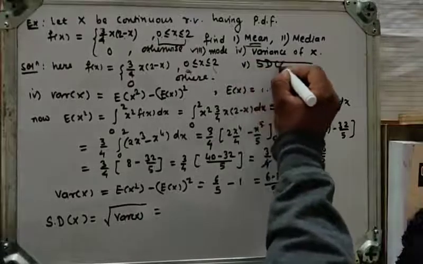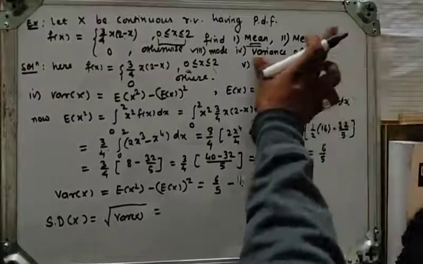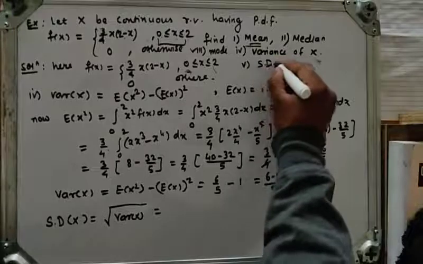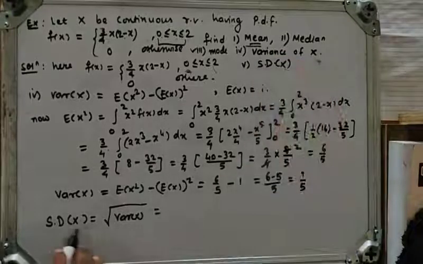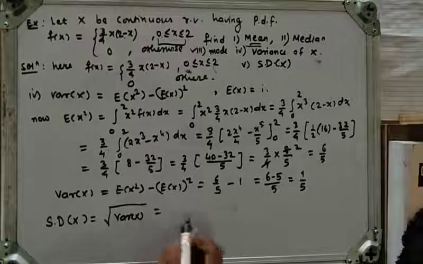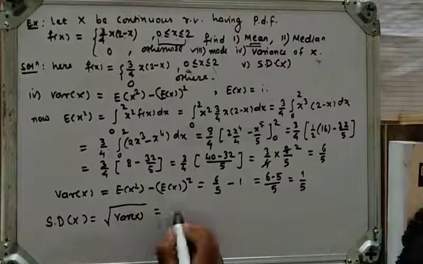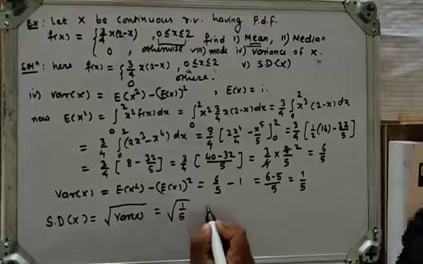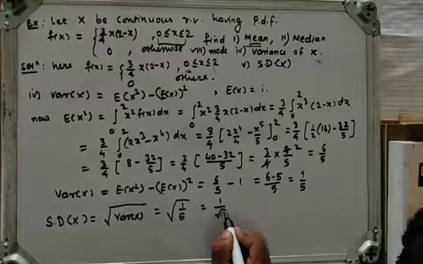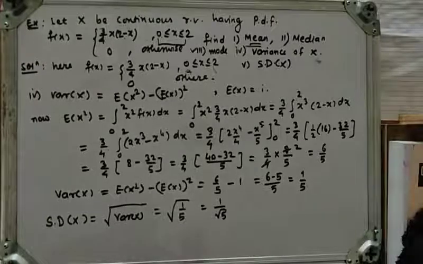Let's determine the standard deviation of x. So the standard deviation of x has the formula square root of variance of x. The variance of x is 1 upon 5. So the square root of 1 upon 5 can be written as 1 upon square root 5. This is the standard deviation of x.